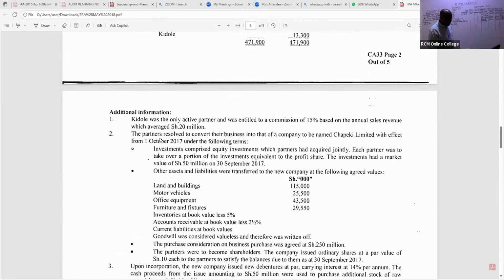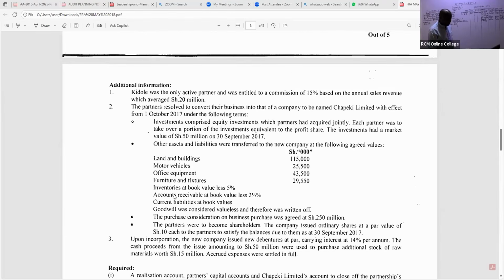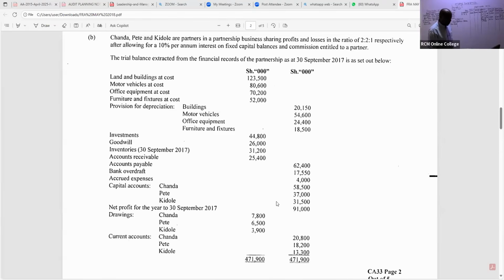At least at this point we have taken care of that. We are told goodwill was considered valueless and therefore was written off. You can see we have goodwill of 26,000.